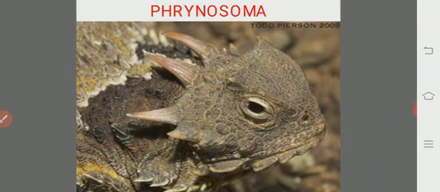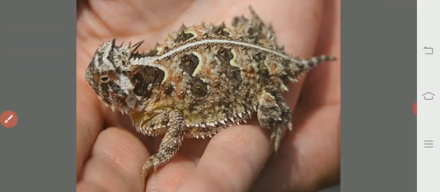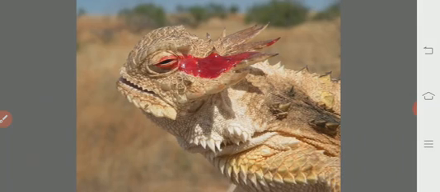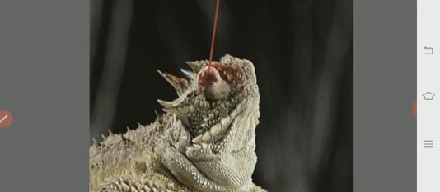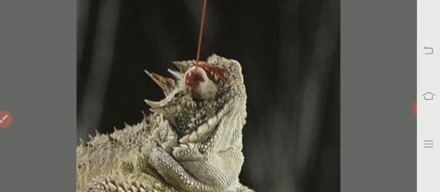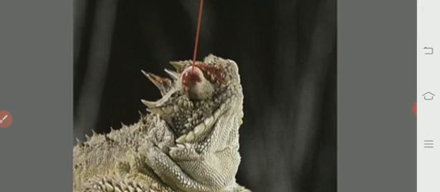So this is the Phrynosoma, horned toad of Mexico. Here you will see the horns. When it is disturbed, it can squirt out blood from its eyes in order to cause some sort of fear in the predator, otherwise in its enemies.